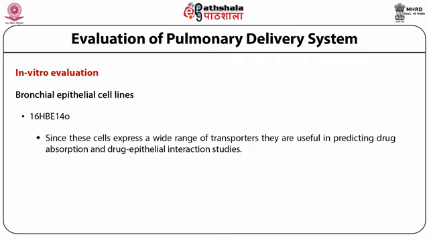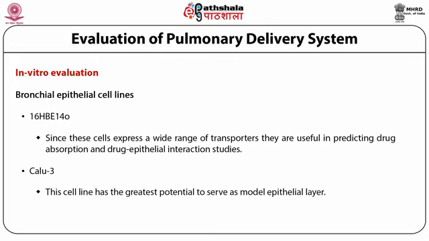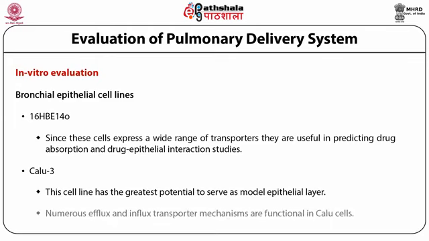Another cell line is CALU-3. It is a human bronchial epithelial cell line derived from lung adenocarcinoma. This cell line has the greatest potential to serve as a model epithelial layer. Numerous efflux and influx transporter mechanisms are functional in CALU-3 cells and it is therefore used to study transport and metabolism of drugs in human bronchial epithelial cells.